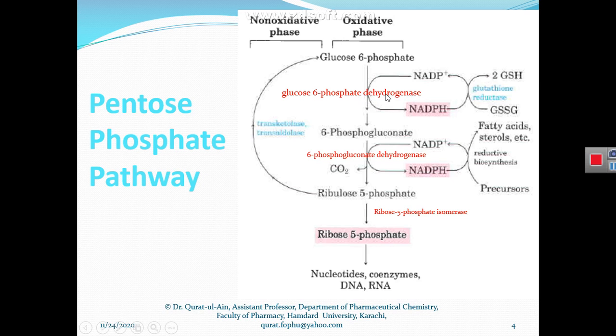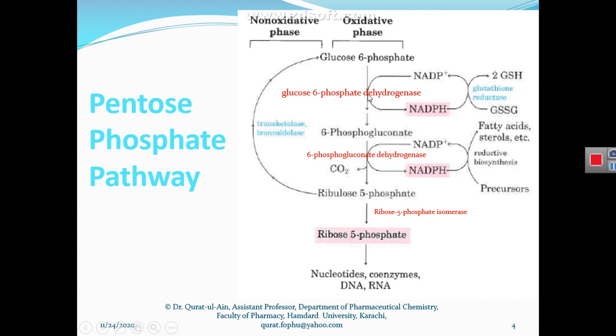It removes a hydrogen atom from a substrate. Here the enzyme is dehydrogenase, and it is doing its work on the glucose 6-phosphate molecule, so it has the name glucose 6-phosphate dehydrogenase.